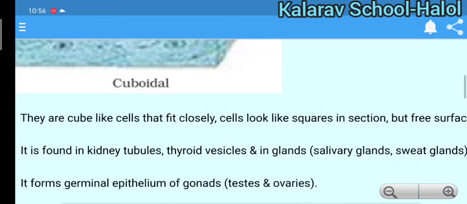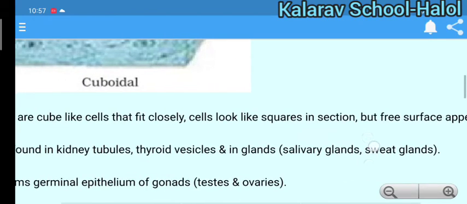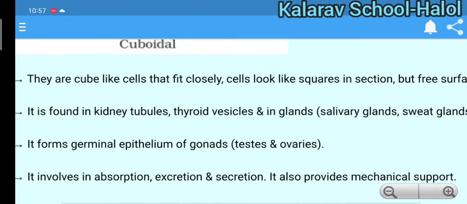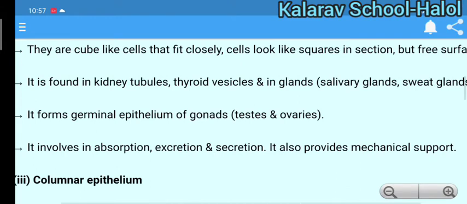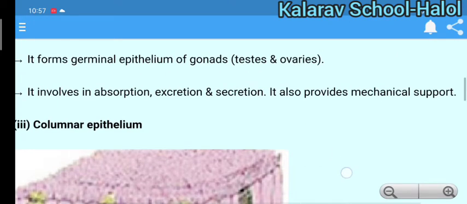Where is it present? It is present in kidney tubules, thyroid glands, salivary glands and sweat glands. It forms the germinal epithelium of gonads, that is testes and ovaries. Mainly it involves absorption, excretion and secretion. It also provides mechanical support.